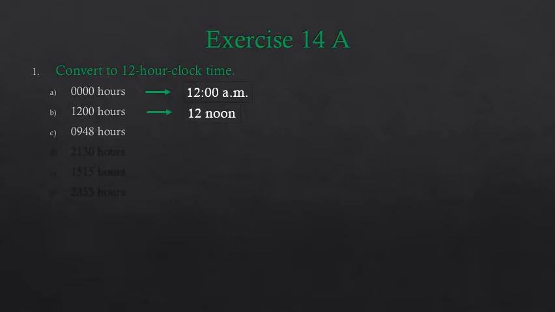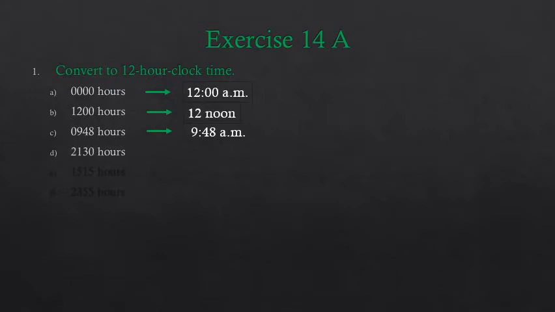The next one is 0948 hours. So this time is 9 hours 48 minutes, 9 hours past midnight. So this time is the time of the morning, or we can say this time is before noon. So before noon means we have to write AM. So what will we write? We will write 9:48 AM in the 12-hour clock.